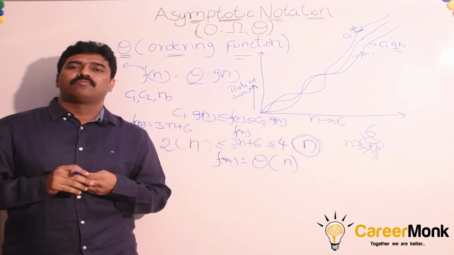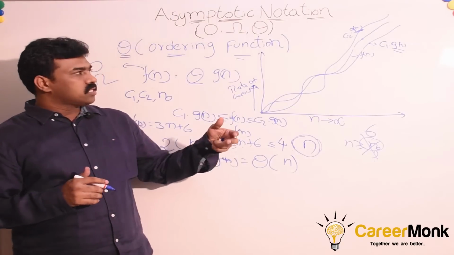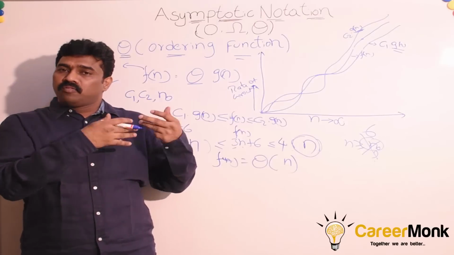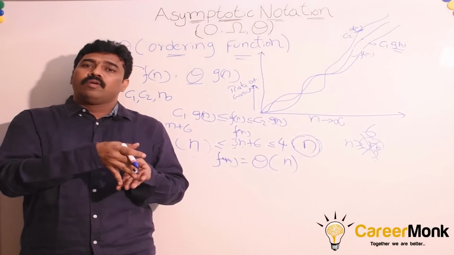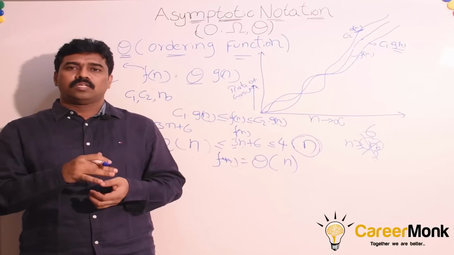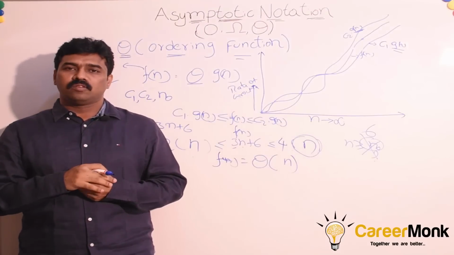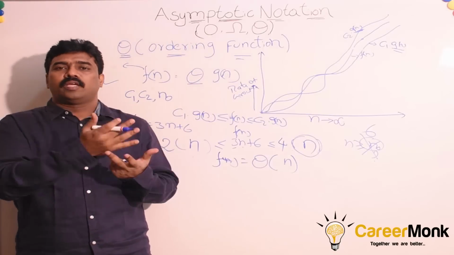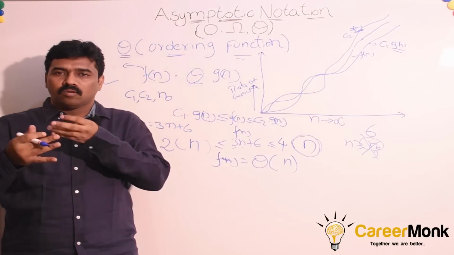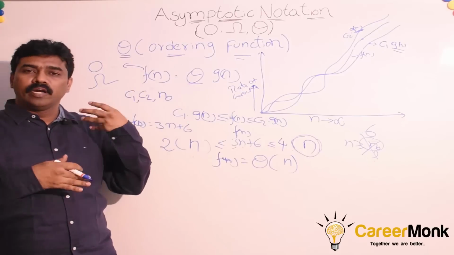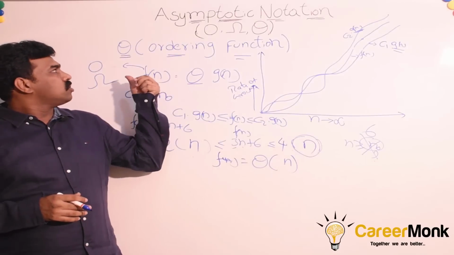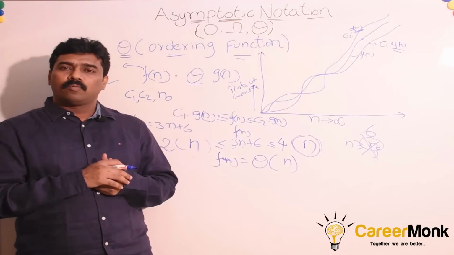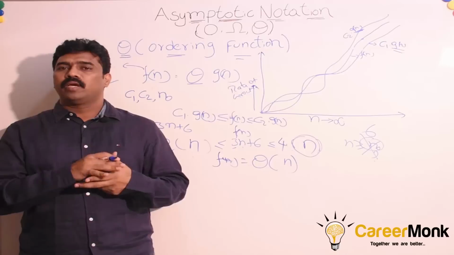What we have discussed as of now: what is an algorithm, why we need analysis, what are different types of analysis, why we have to use rate of growth, because we cannot use execution times, programming language or lines of code, and how they are related to asymptotic notation. We discussed asymptotic curves, why we need symbols, and ordering functions, upper bounding functions and lower bounding functions: big O, omega and theta.